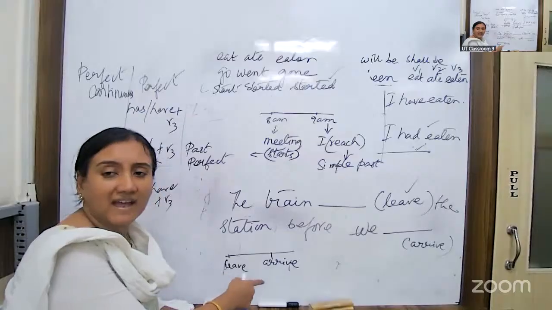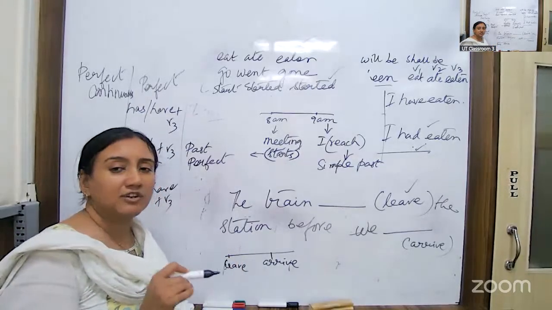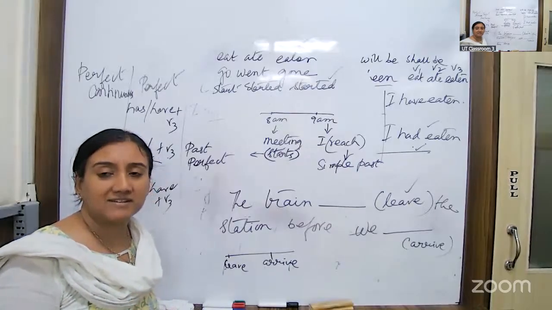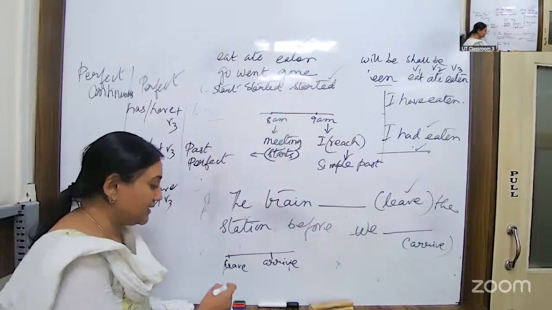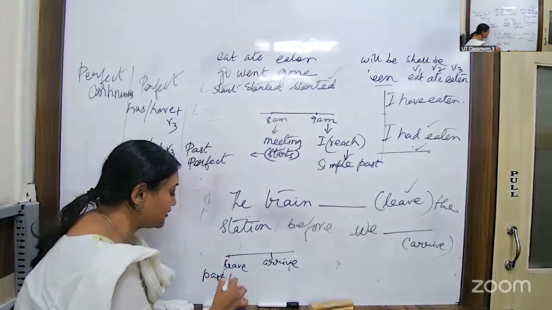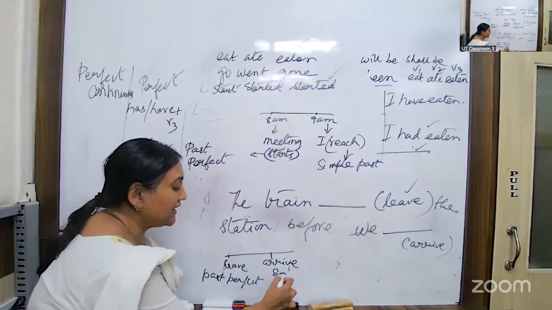Okay, leave and arrive. Right? Now you tell me which one will be represented by past perfect and which one by simple past. Past perfect of leave, and then simple past of arrive.